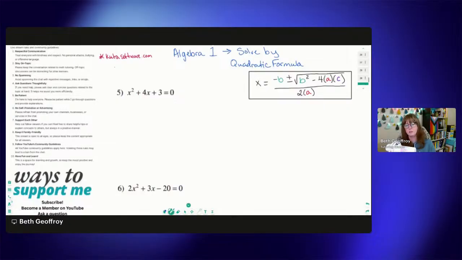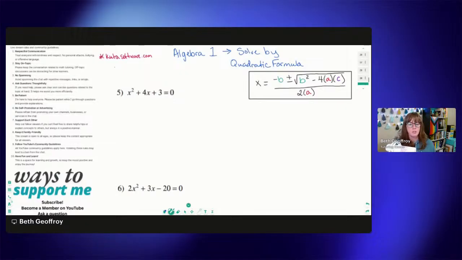Let's go down here to solving by quadratic formula. Now, this one will take up a lot of space on your paper. This one will take up a bit more time.